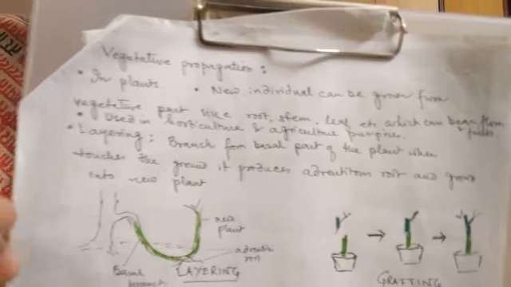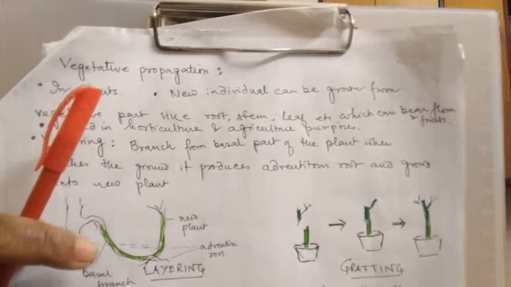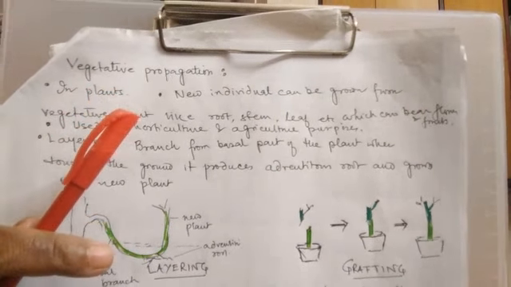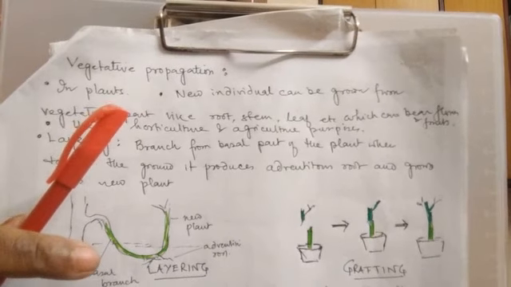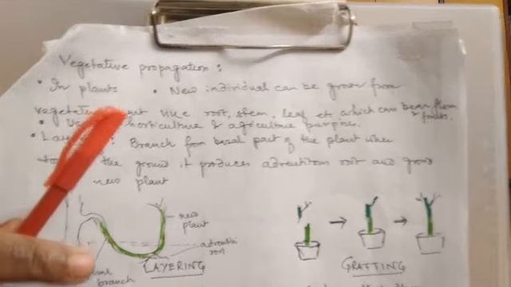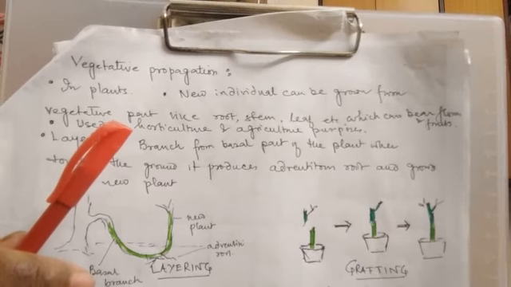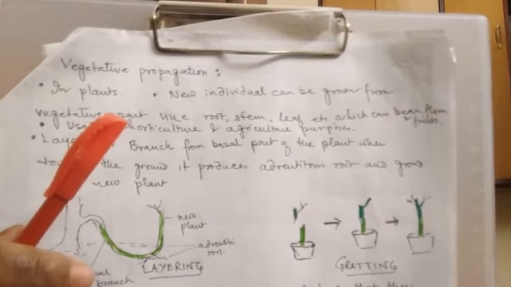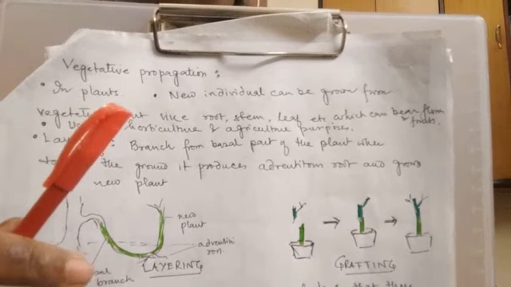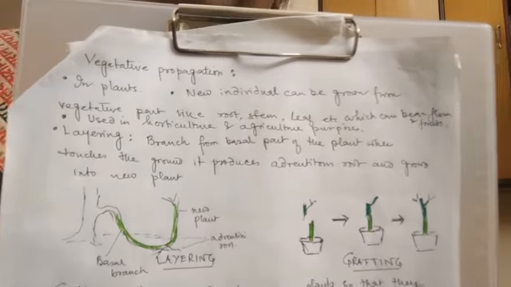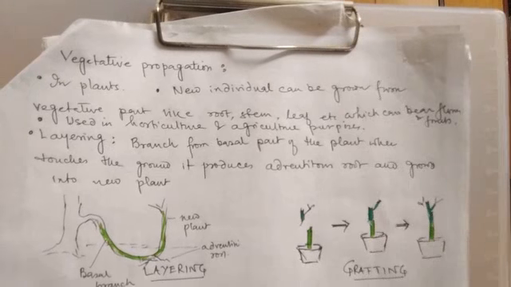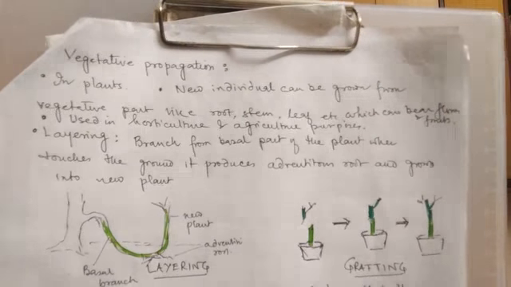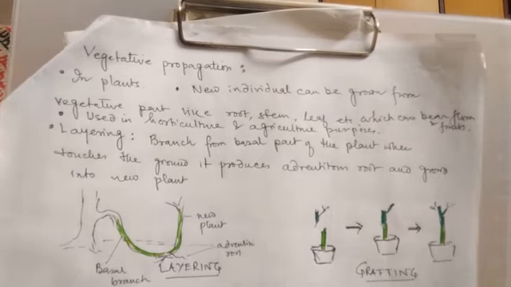Now students, we have already discussed vegetative propagation. Now what is vegetative propagation? We have discussed that certain vegetative parts, it may be leaf, stem, or root, may give rise to a new plant. Now you can see in a potato tuber, I think you have seen, small buds appear.